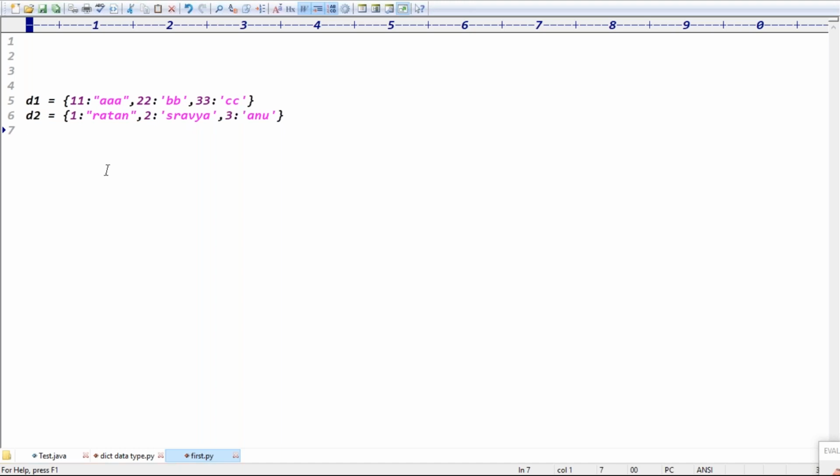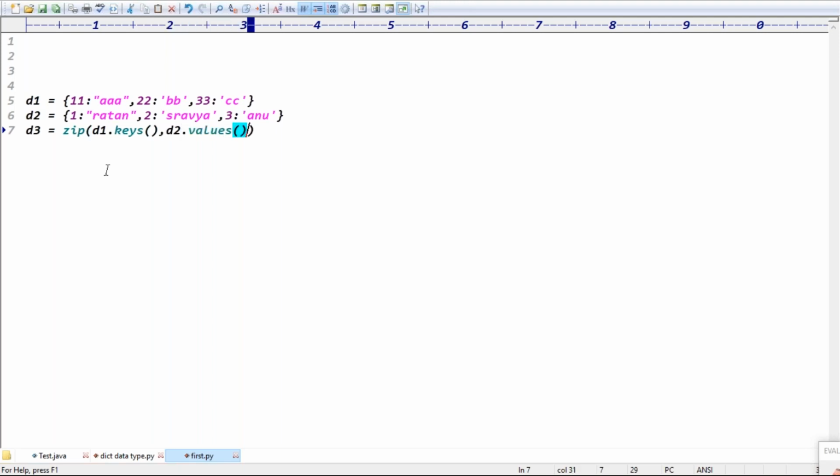Guys, D1 keys and D2 values, I want to make it a new dictionary. Tell me the code for that. We have to declare new variables first, D3 and D4. Then we have to combine with the zip function. How? Tell me the code. D3 equals zip of, and in the zip, what do you want to take? First, I want the keys. Which keys do I want? D1 keys, right? Can I do D1 dot keys? Then the values. Which values do I want? D2 values, right? D2 dot values.